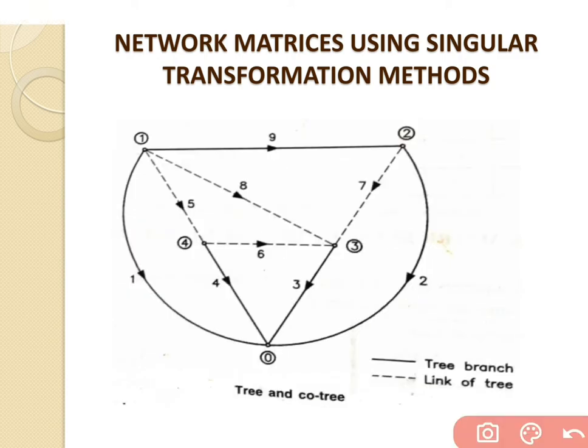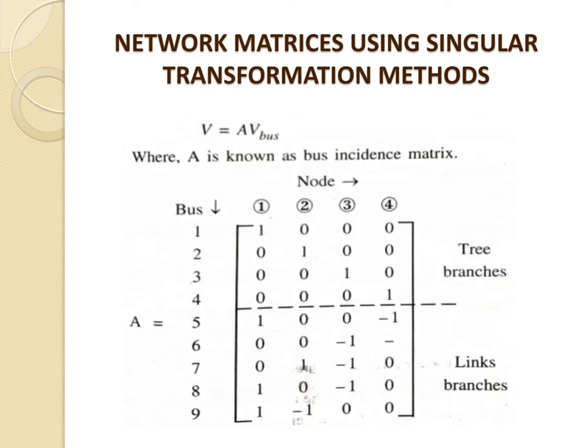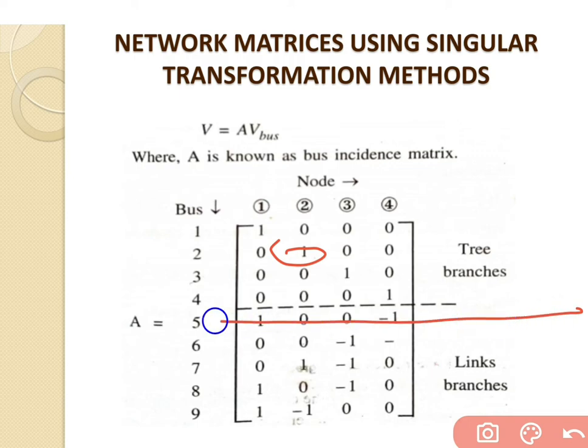From the figure it is clear that at node number 2, only branch number 2 is connected. There is not any 1, 3 and 4 connected at node number 2. So the remaining branches are equal to 0, and branch number 2, which is connected, is written as a 1. Just consider the upper part only. The remaining branches are equal to 0, because firstly we will go for the tree only.